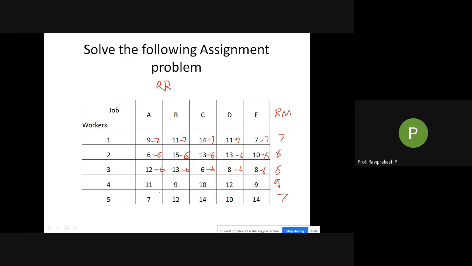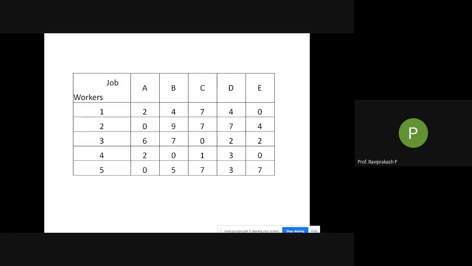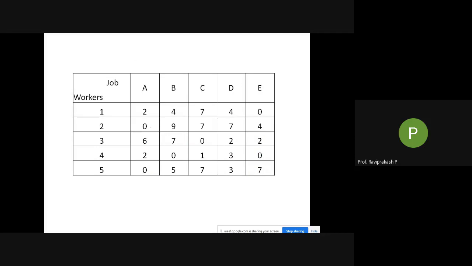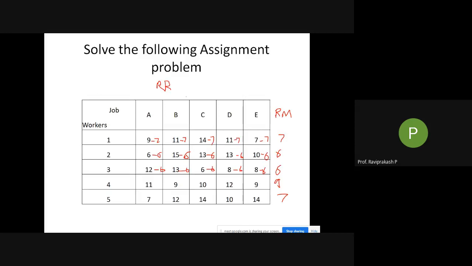So here 9 minus 7 is 2, 11 minus 7 is 4, 14 minus 7 is 7. I have written this already, so you can check here: 2, 4, 7, 4, 0. Because 7 minus 7 is 0 here, 6 minus 6 is 0, then 6 minus 6 is 0. Similarly, I have made this next column by subtracting the lowest value in each of the rows. So copy this till here and write row reduction. This is the first step.